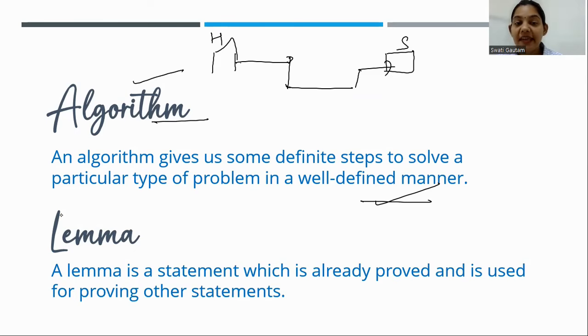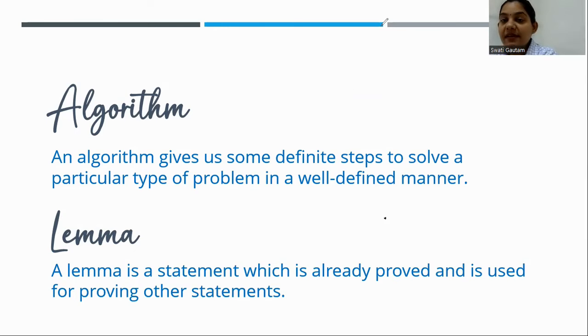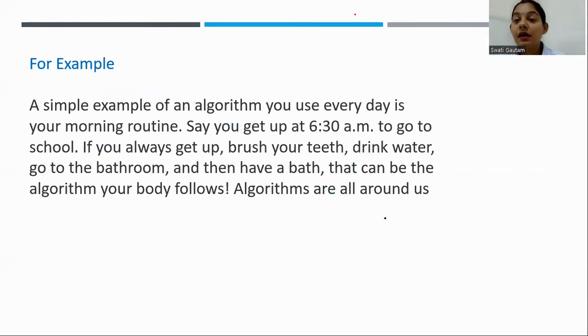I'm taking an example. For example, every day you wake up at 6:30 to go to school. You always get up at 6:30, you brush your teeth, you drink water, you go to the bathroom, and have a bath.